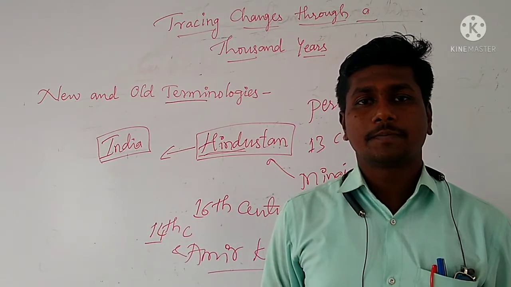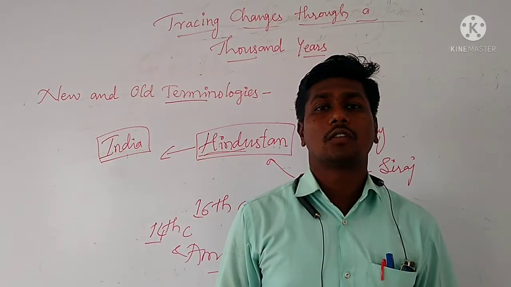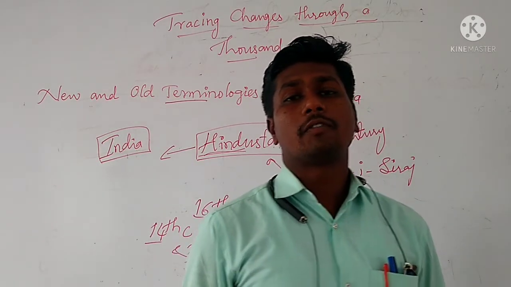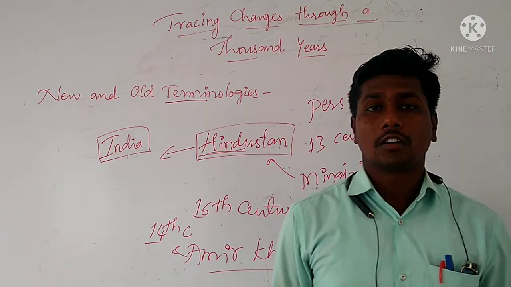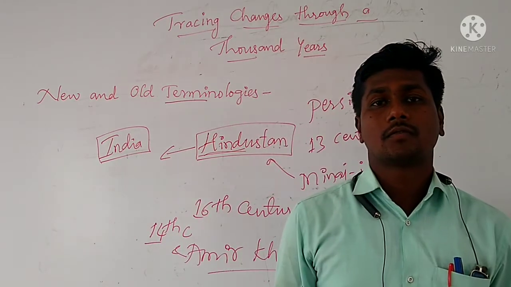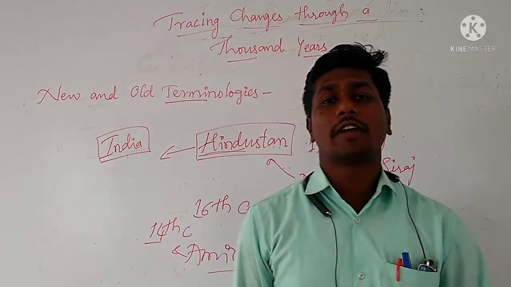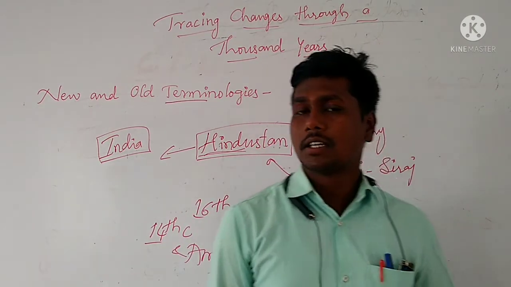And even foreigners, historians today have to be very careful, because the terms used in the past varied. The meanings and definitions of the same words varied over the last 1000 years.